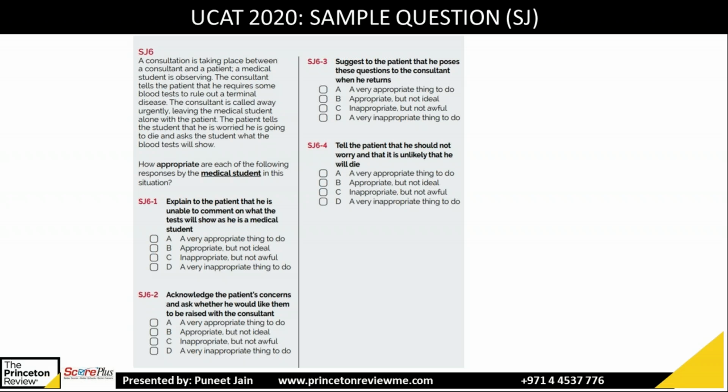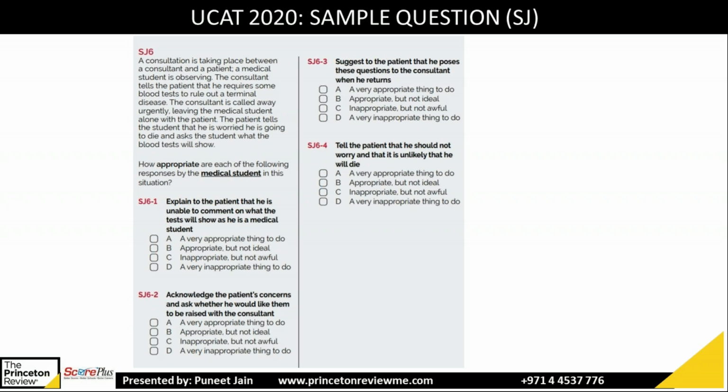The consultant tells that the patient requires some blood test to rule out a terminal disease. So he has to go under some test. Then consultant is called away urgently, so he leaves, and medical student is alone with the patient. Now the patient tells the student that he's worried, he's going to die, and asks the student what will be the blood test. So what will be the response?